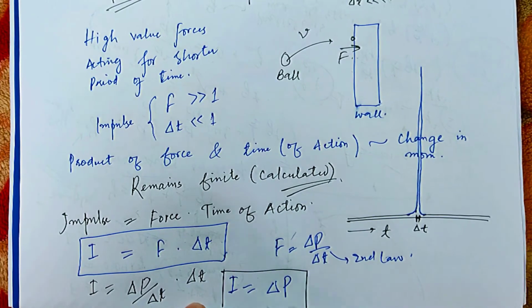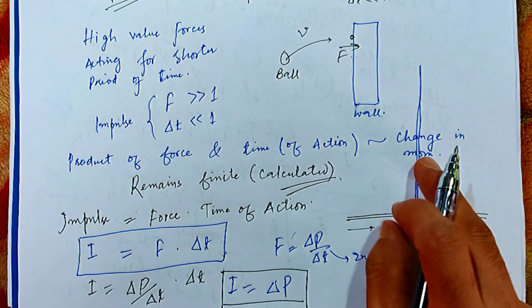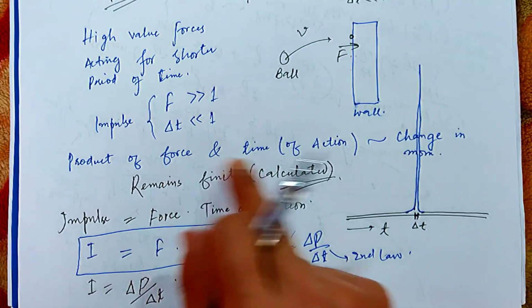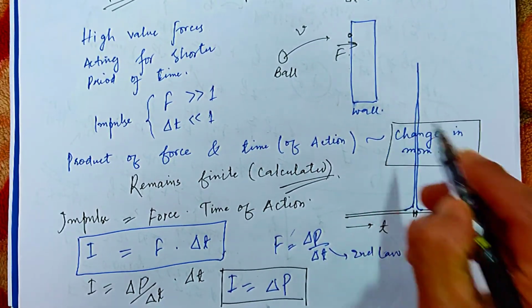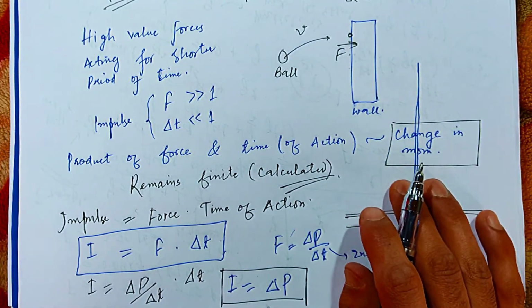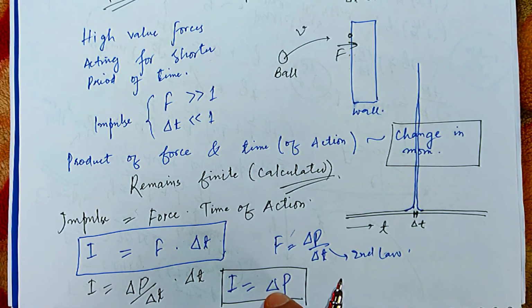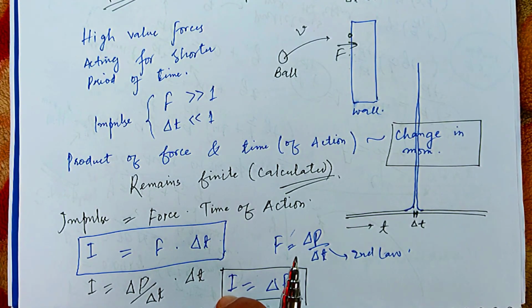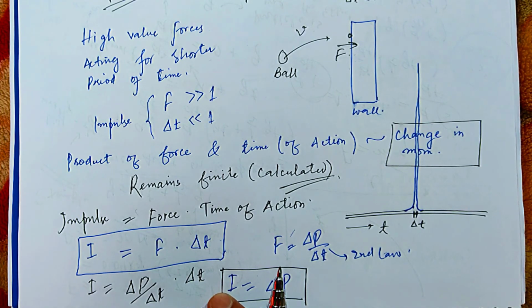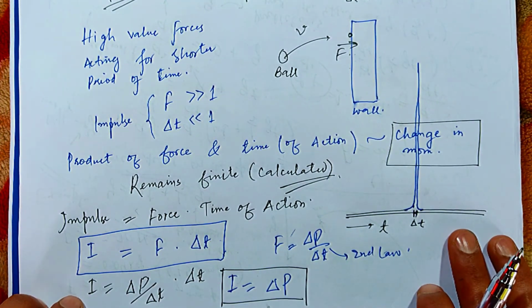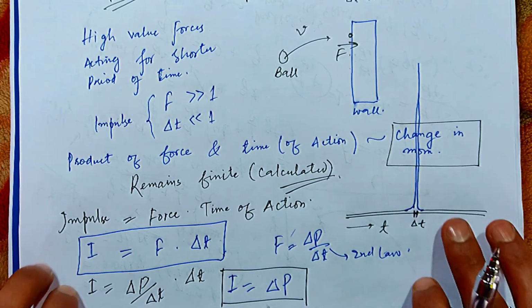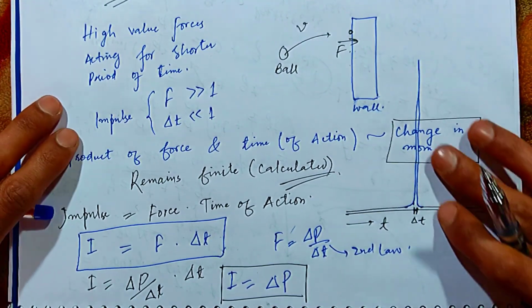This is what I was telling you earlier, that the product of force and time of action is equal to the change of momentum. So we can calculate the change of momentum, and from that we can calculate the impulse. Fine. So for that, we will solve an example.